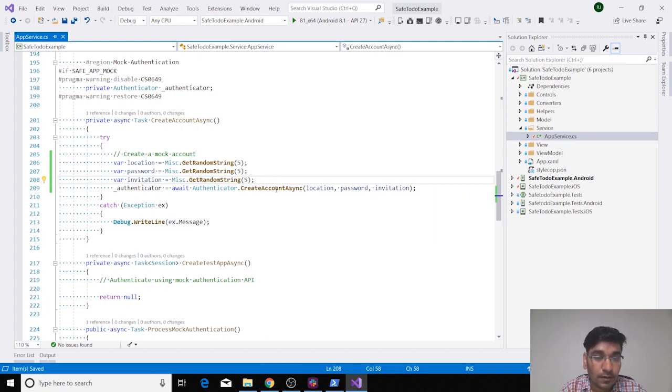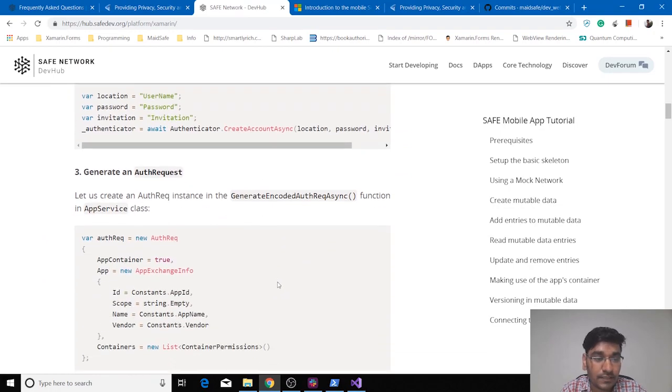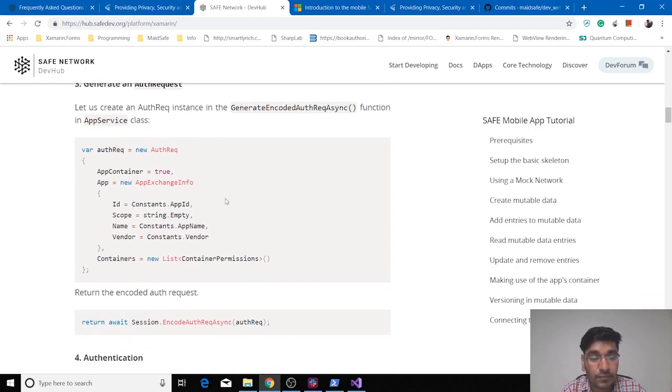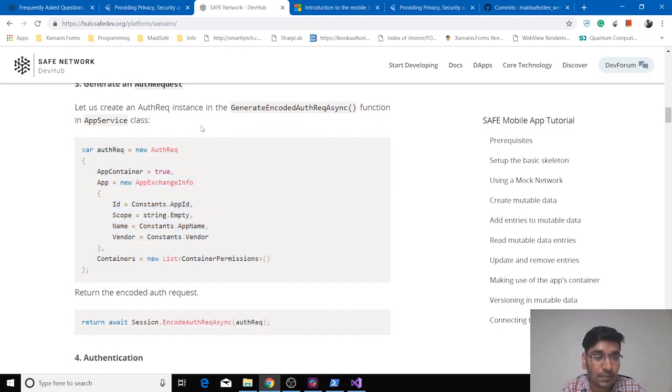Once you have your mock account, your authentication account, the next step will be creating an application. So let's move back to your DevHub, and you will see we are creating an auth request. An auth request is an authentication request generated by an application to initialize a session. In an authentication request, you pass some permissions and some vendor information, like who is the vendor of this application, what is the application ID, and information related to your application. For that, we can copy this auth request class of the request definition from here, and put it into the app service class in the generate encode auth request function.